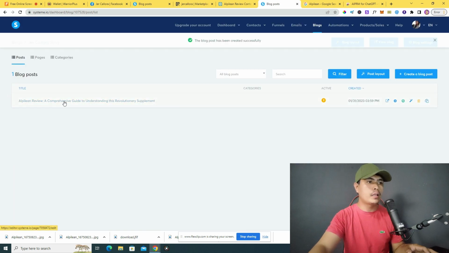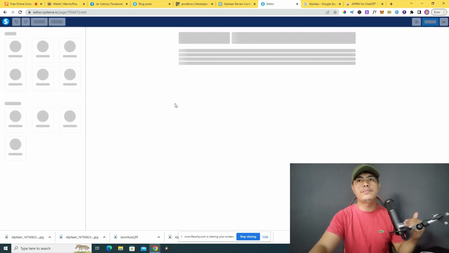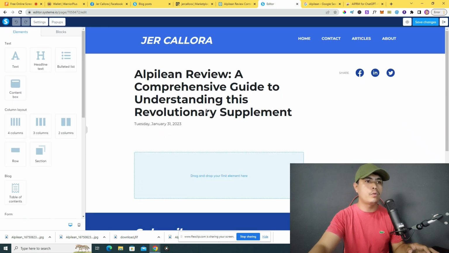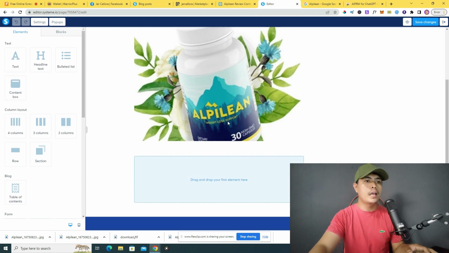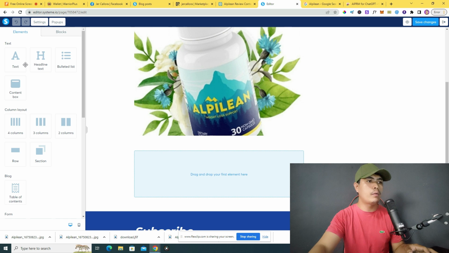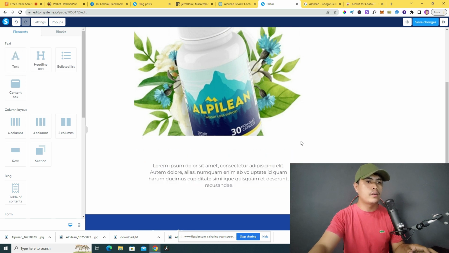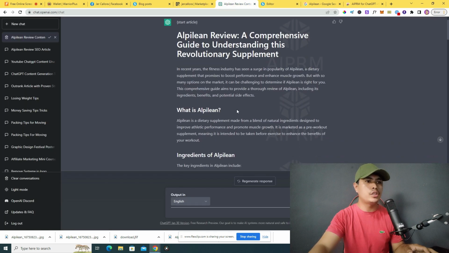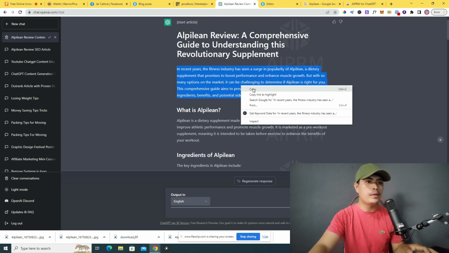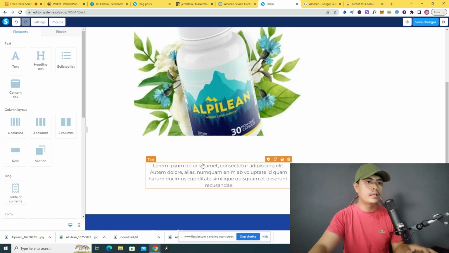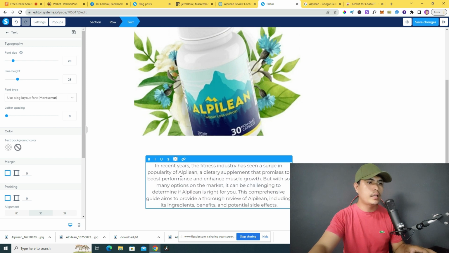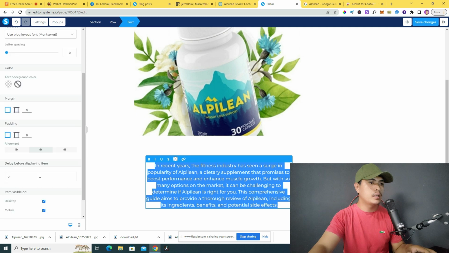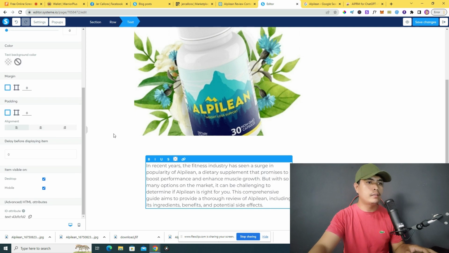And now you can click on that post right here. So this is where you copy and paste all of your content, right? So this is where you put that content in right here. So as you can see, it automatically pulled out the title and the image right here. And then what I can do now is add in a text right here, and then I can go back to ChatGPT, and copy this one, and then paste that one right here, and then I can change the alignment of this into left align, something like this.